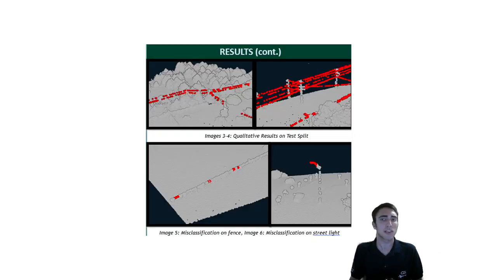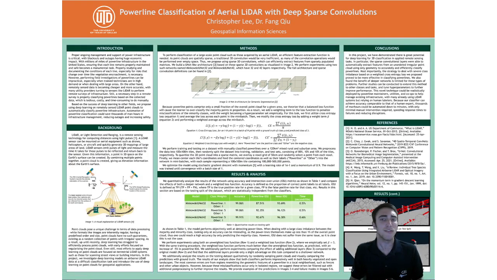Here are some sample results from the experiment, with successful classifications on the top row and erroneous classifications on the bottom. What we found is that these sparse convolutional neural networks can learn features that can properly classify power lines from unordered and irregular point cloud data, with over 99.8% accuracy. Additionally, we've found an effective method of dealing with severe class imbalance based on a weighted class entropy loss. Because our classifier can achieve similar results to a human expert, utility operators could remove thousands of man-hours of processing to more efficiently manage the infrastructure we rely on.